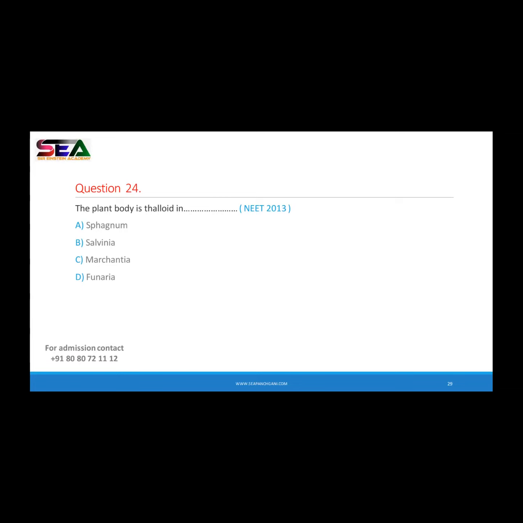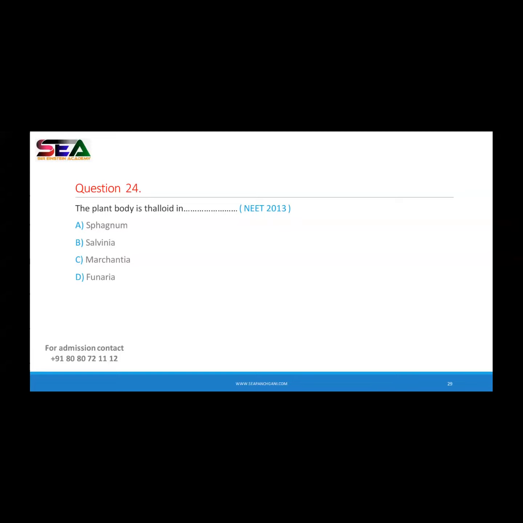As I already told you, Salvinia. Salvinia is included in the group Pteridophyta. So in this case, Salvinia, see, it's an aquatic plant, an aquatic pteridophyte. It produces true leaves, stem, and roots. As true leaves, stem, and roots are present in them, they are not completely flat.